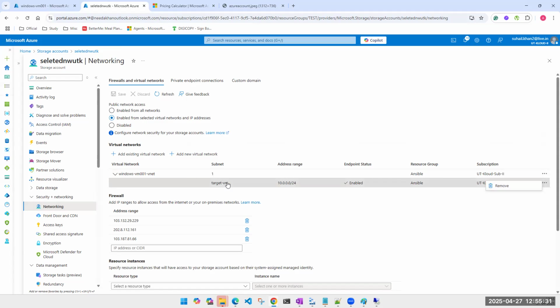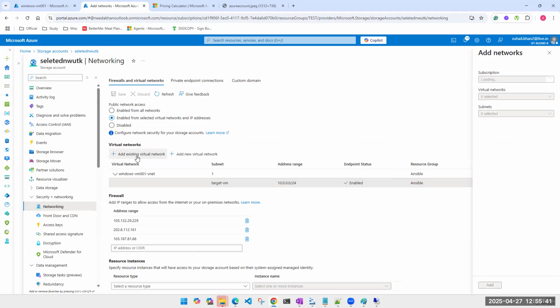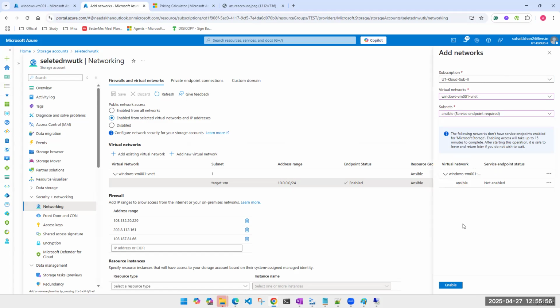So we'll have to remove this, or we can just leave it. Maybe I'm going to have some machines in future, so it's okay. I can leave it if I want to, and I can add an existing virtual network. And here it should be Ansible. See, target is already part of it, hence this one is grayed out, and now I'm adding Ansible. Enable it.